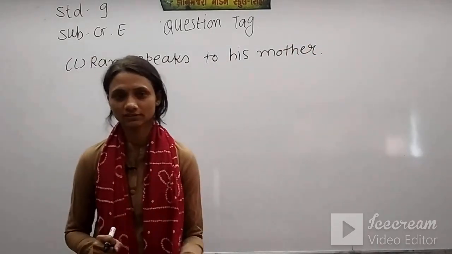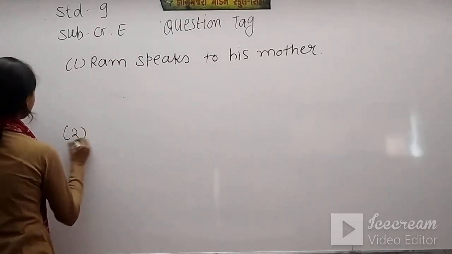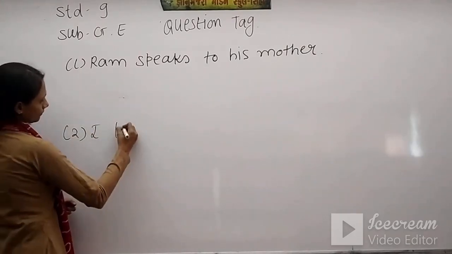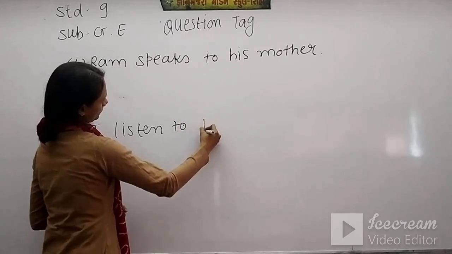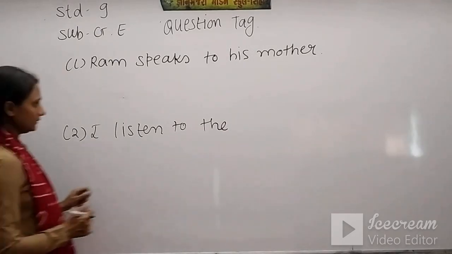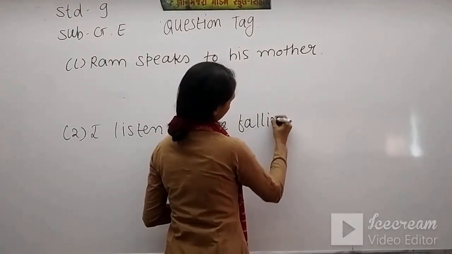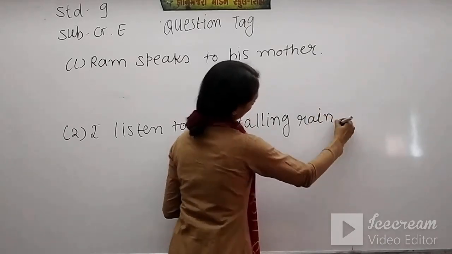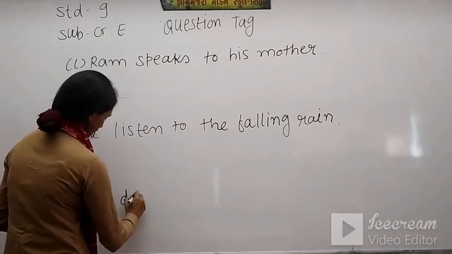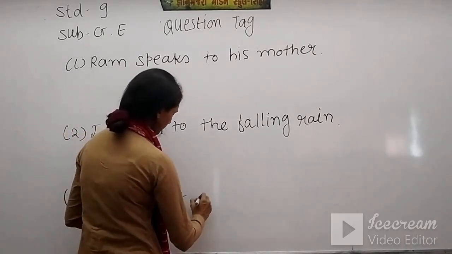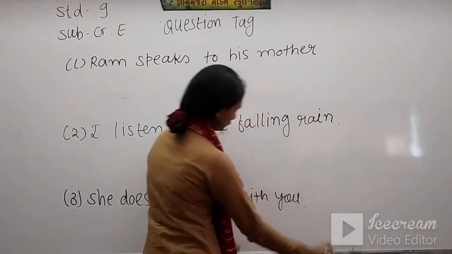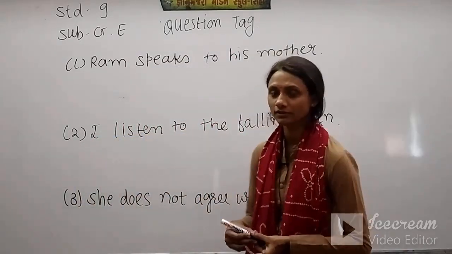Ram speaks to his mother. Second one is, I listen to the falling rain. Number 3 is, she does not agree with you. So these 3 sentences have been written here.